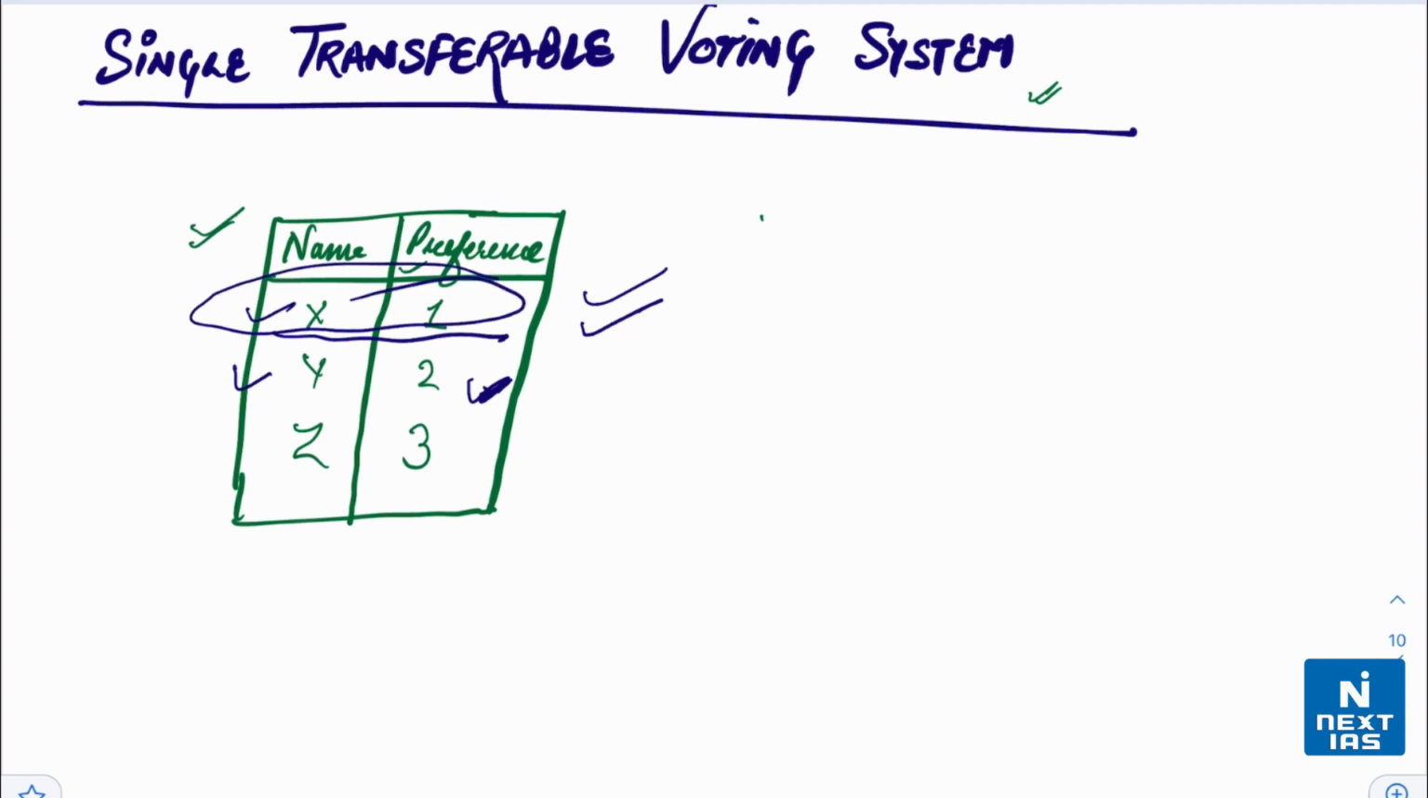So this was a little bit about the single transferable voting system. Now let us understand how the value of each vote of an MP or MLA is calculated.